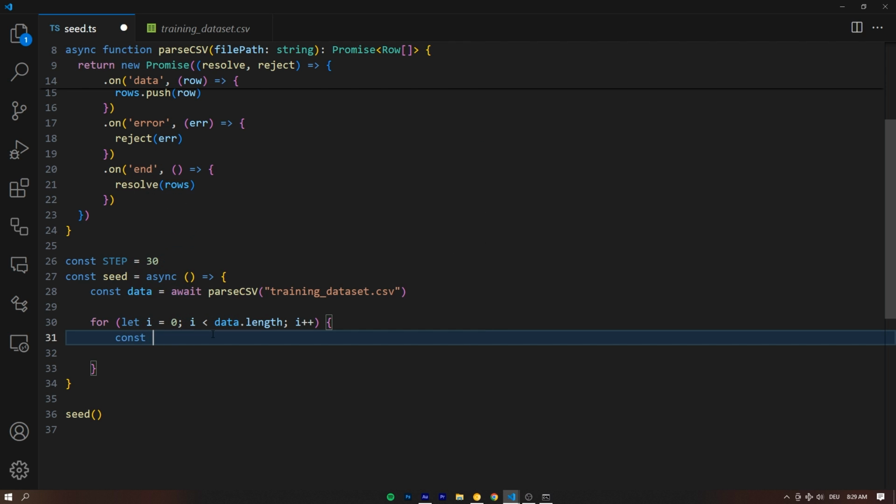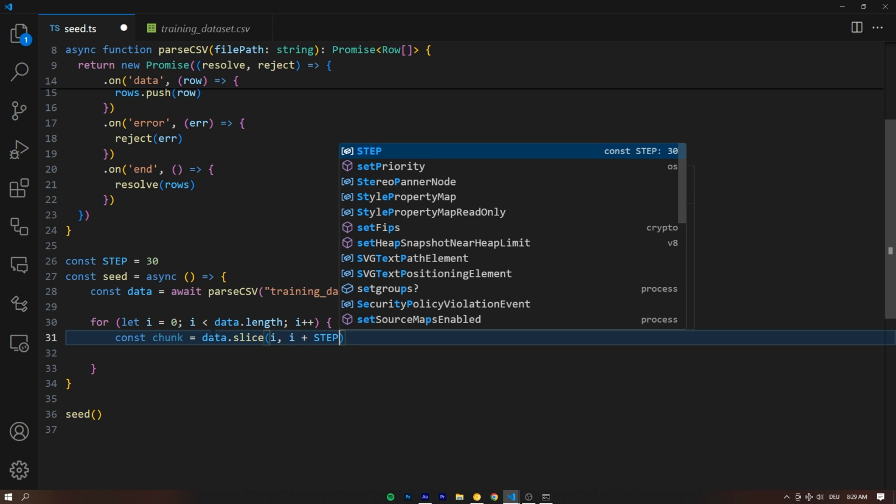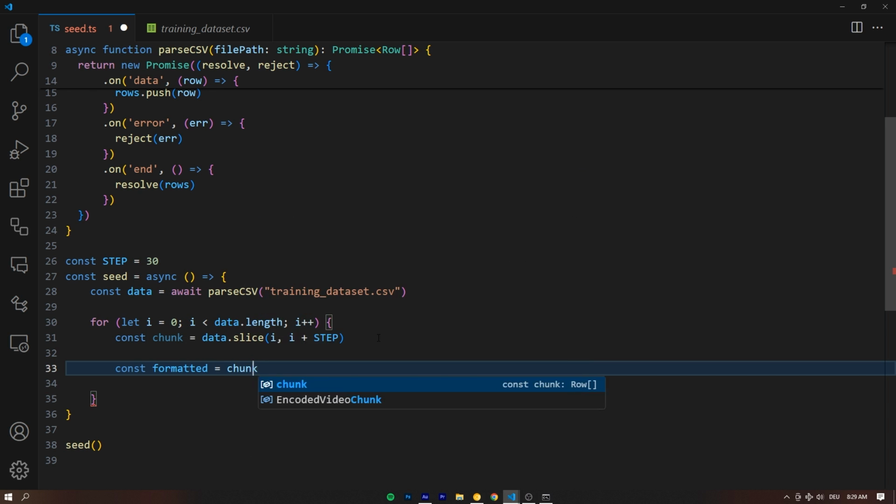And in order to see which chunk, const chunk, we have to fire for each database entry, this is just going to be the data.slice, and we're going to slice from i to i plus step, right? So that's going to be the current chunk we want to index into our vector database. And the vector database expects a certain format of data. So let's prepare the data to index it into the database. The const formatted, let's say, is going to be the chunk.map.